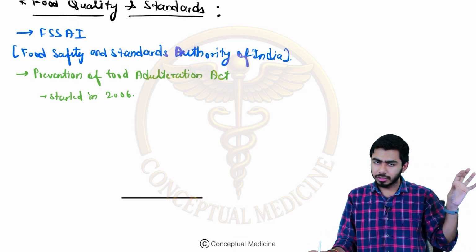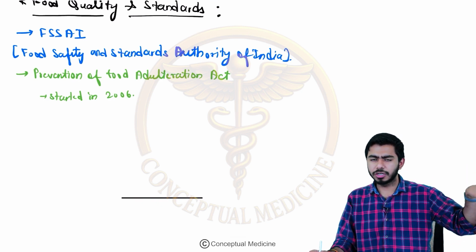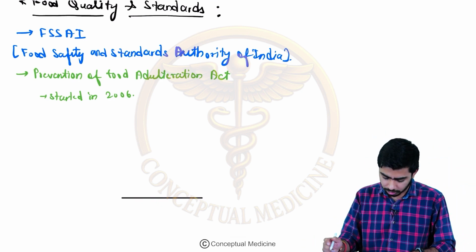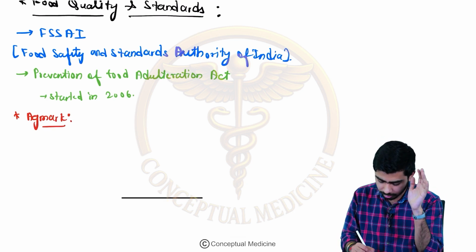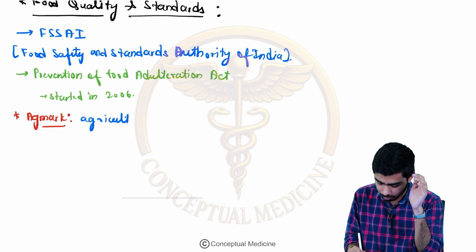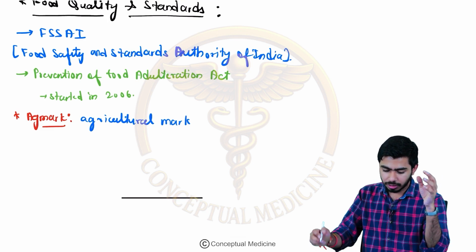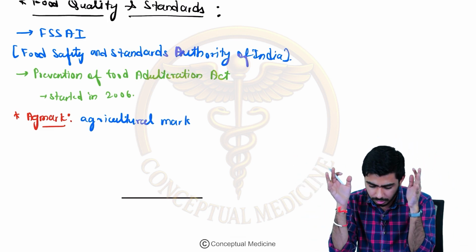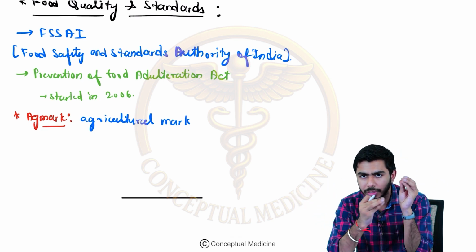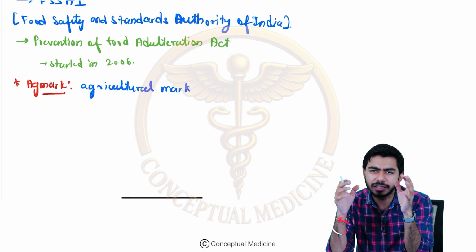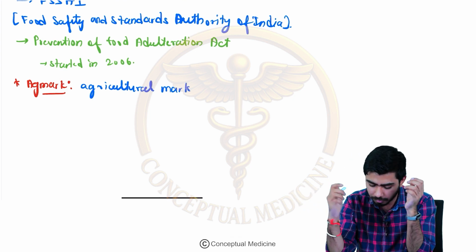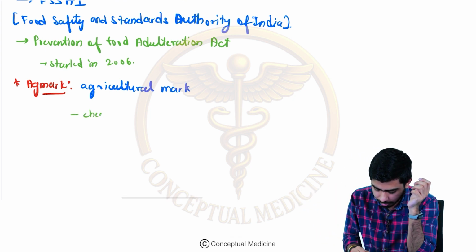Now there is one particular authority in the world, an international authority, and in India there is a national authority. The national authority name is AgMark, the agricultural mark. I will be showing you the logo also because it is very important for exam purposes. Whatever food or plant product is there has to be recognized by AgMark. It is the Indian standard which checks the quality of food products.